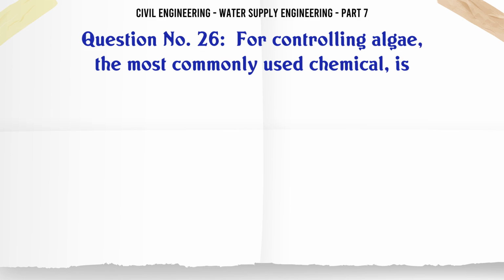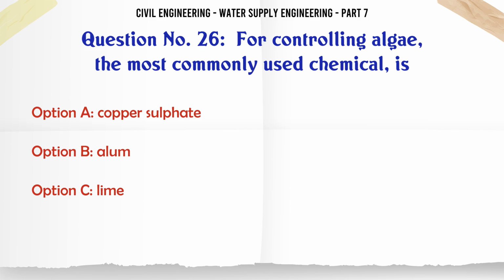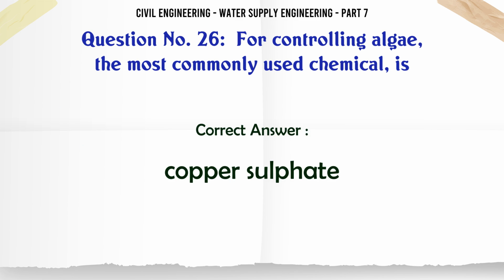For controlling algae, the most commonly used chemical is A. Copper sulfate, B. Alum, C. Lime, D. Bleaching powder. The correct answer is copper sulfate.